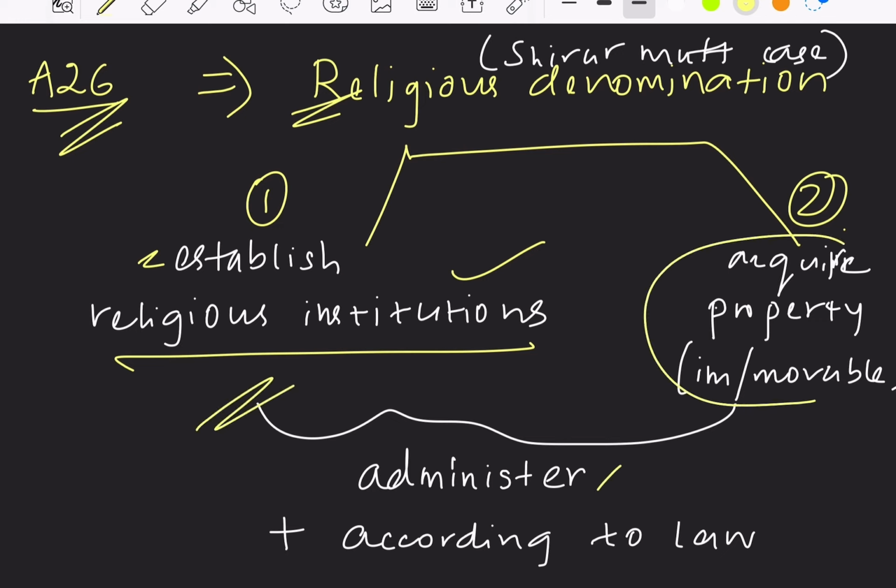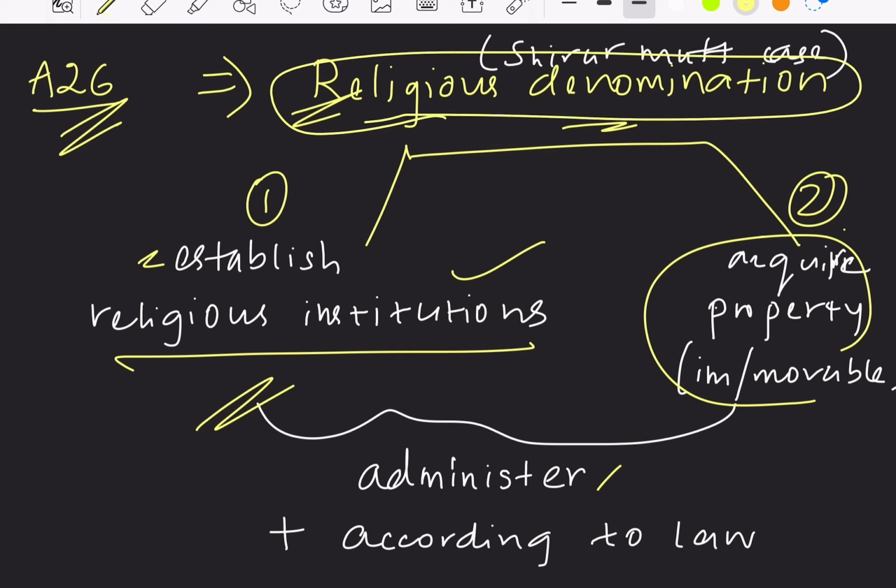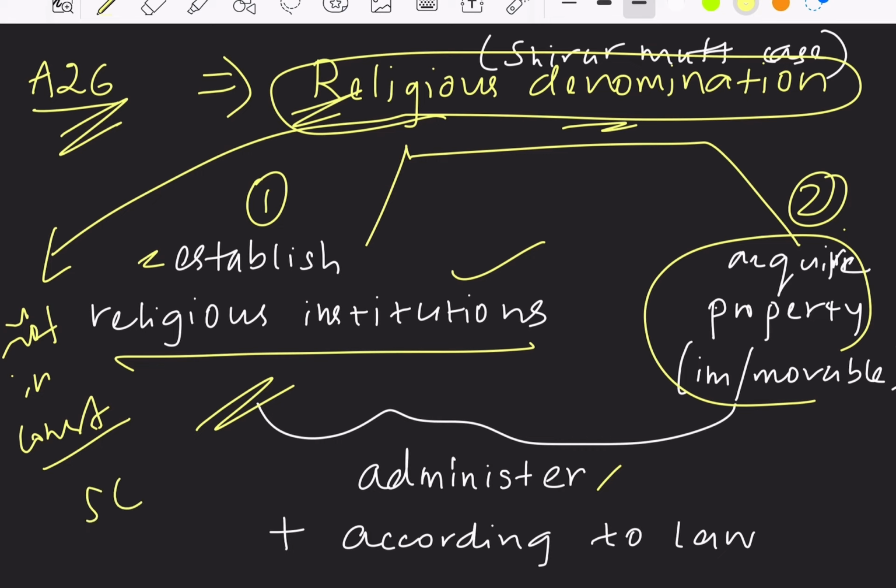While acquiring the property, both immovable and movable property, it has to be in accordance with law. If any illegal activities are found in these religious denominations, definitely that will be seized. And what is the meaning of this religious denominations then? Here I had said that the meaning of religious denominations is nowhere seen in the constitution. That is, the constitution is not providing for the definition of religious denominations. Then what is this religious denominations? This definition was provided by the Supreme Court in the Shirur Mutt case.